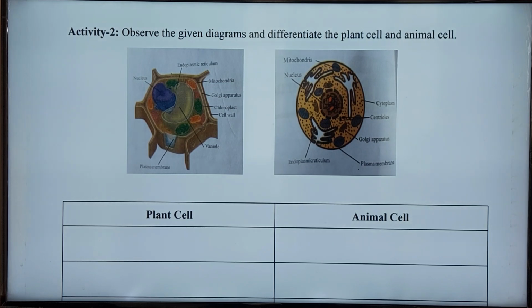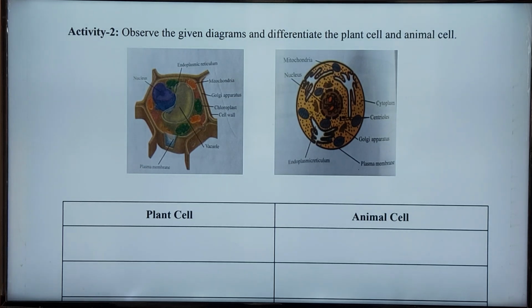In plant cells we see the vacuole here. This large structure is called the vacuole. The vacuole is large and present in the center of the cell in plants. But in the animal cell, vacuoles are also present, but they are small. Also, in the plant cell the vacuole is present in the center of the cell.